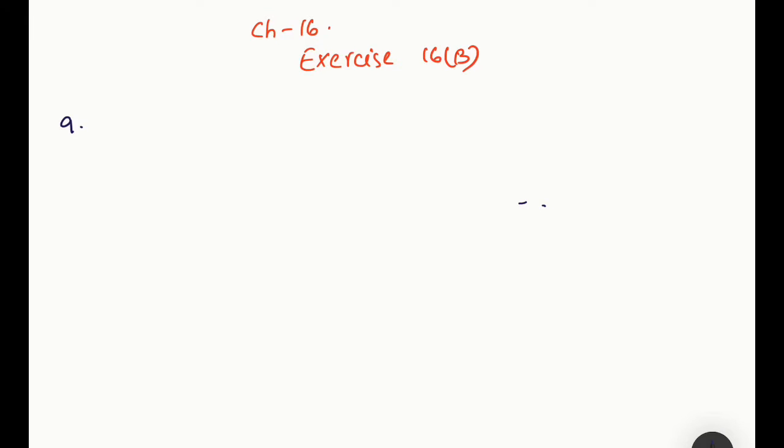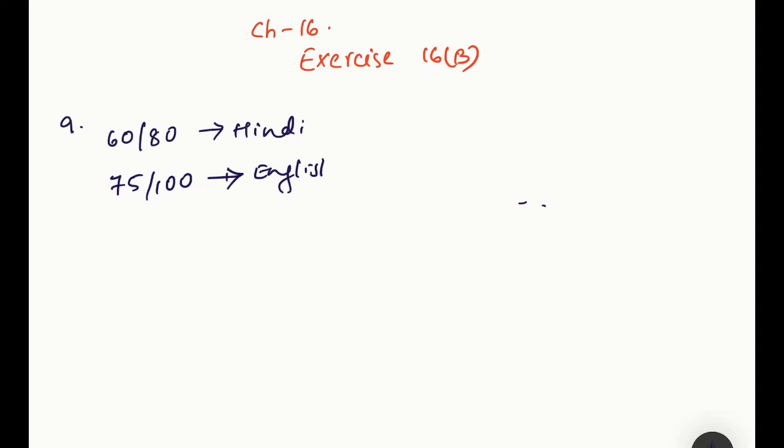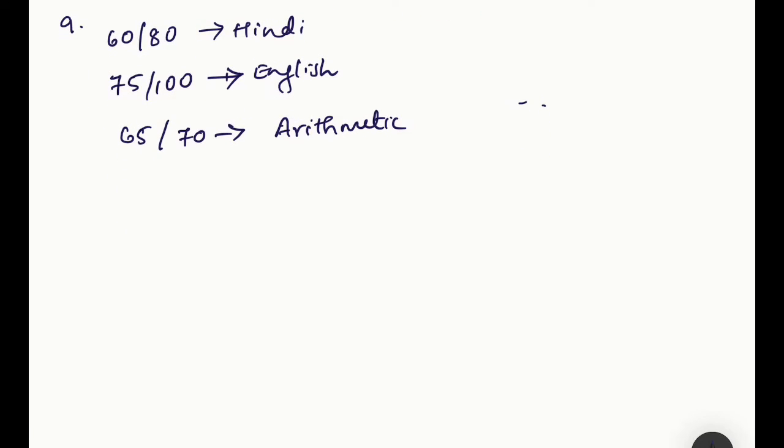Coming to question number 9, a boy got 60 out of 80 in Hindi, 75 out of 100 in English, and 65 out of 70 in arithmetic. Arithmetic is mathematics. In which subject is this percentage of marks the best? Also find the overall percentage. So let me find out the percentage in each subject.